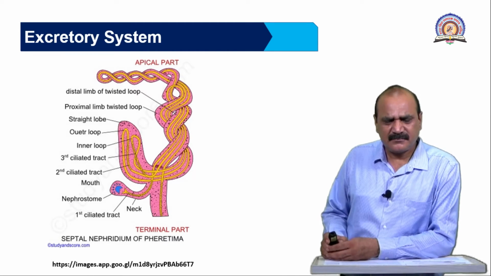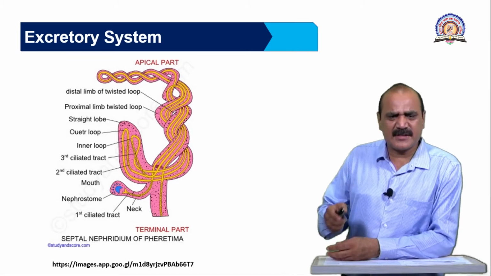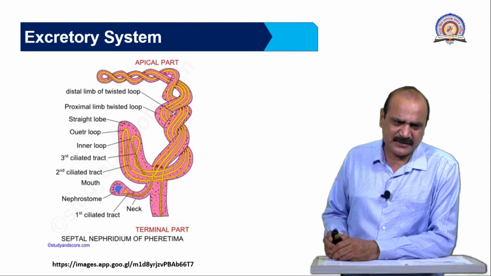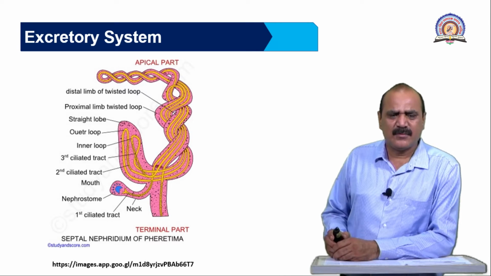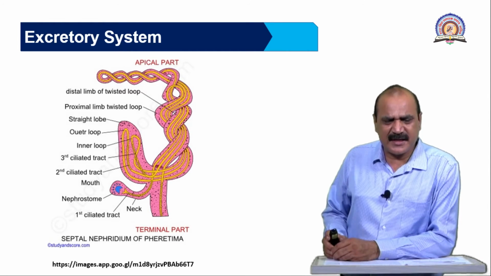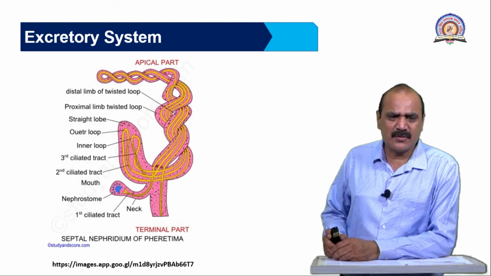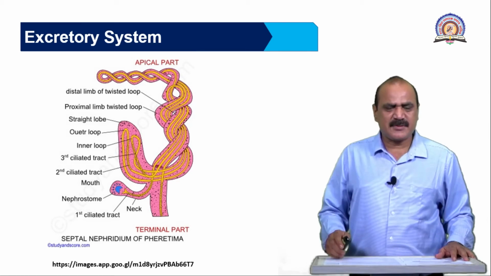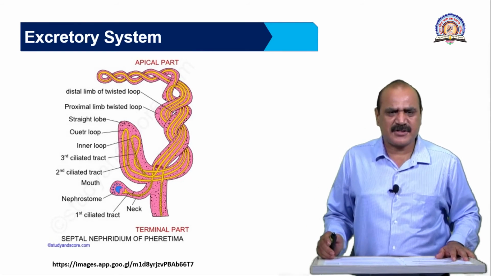Then selective tubular secretion process, which maintains the osmoregulation part. It means maintaining the salt and water balance. Some ions are also secreted and they maintain homeostasis. This is about the nephridia, which is responsible for excretion.